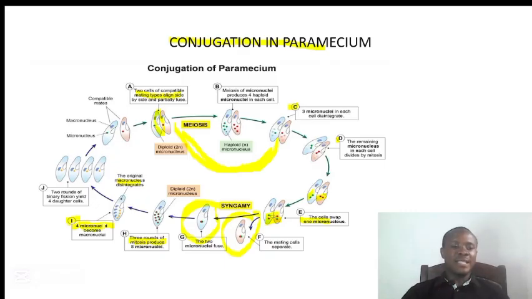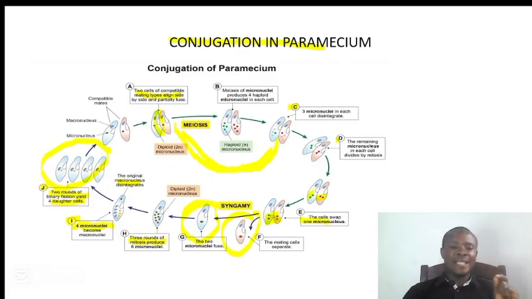So what will happen later? This cell here will undergo 2 rounds of binary fission to give us 4 daughter cells. As we have it here in J, you can see the 4 daughter cells here. So how do we have the 4 daughter cells from the 2 rounds of binary fission? The 1 will divide to give us 2, the 2 divide to give us 4. So that is how the 2 rounds of binary fission will give us the 4 daughter cells. And don't forget, I said here in E that the cells will swap their nucleus.